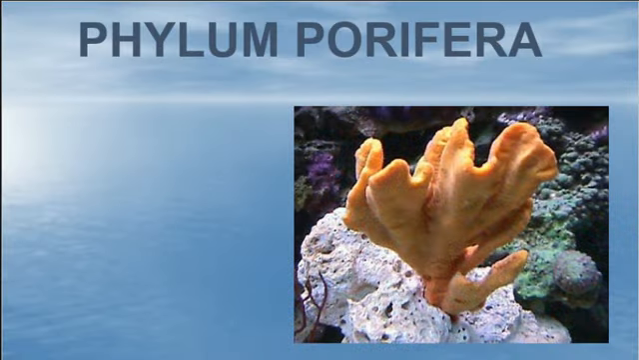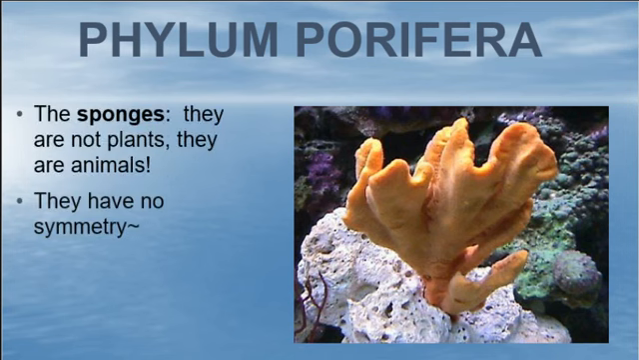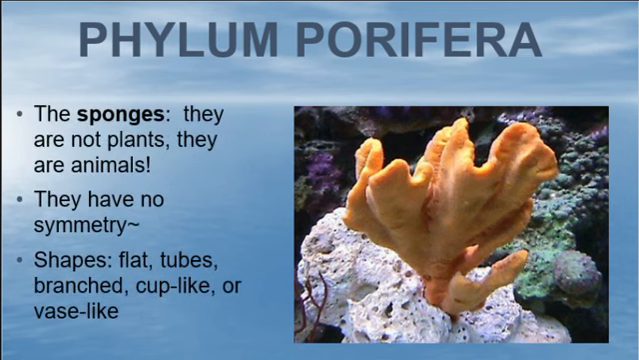Now you're going to fill in the anatomy, feeding strategies, special structures, and reproduction. Under anatomy, say no symmetry. They're flat, they have tubes, they have cup-like, vase-like parts. That's their anatomy. I'll show you a couple of examples of them. They're pretty cool. I like sponges.